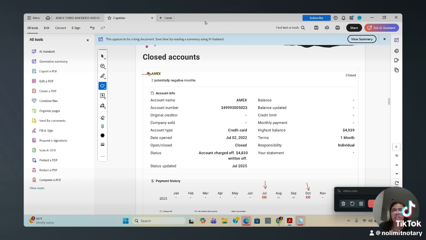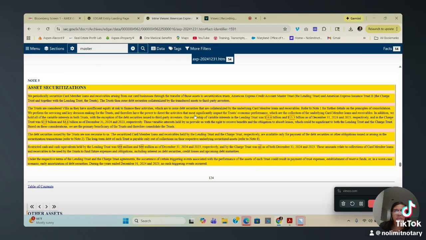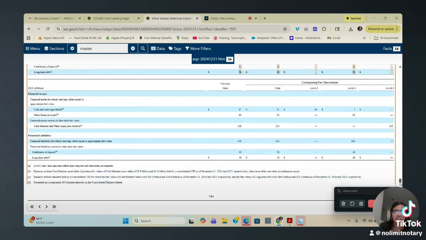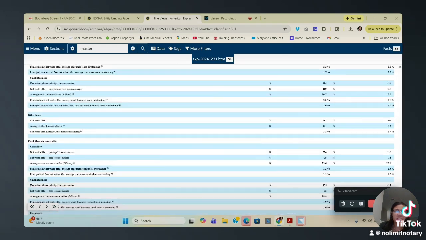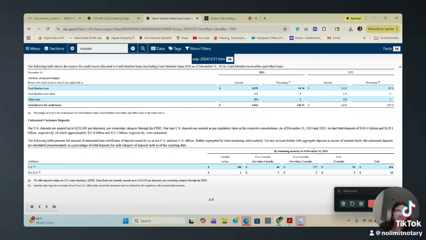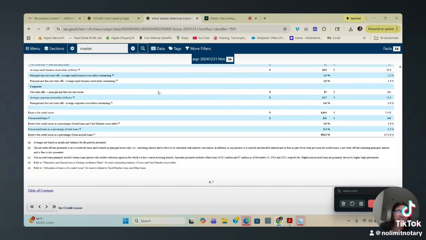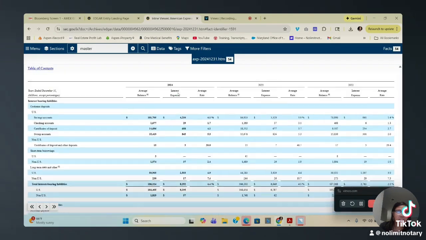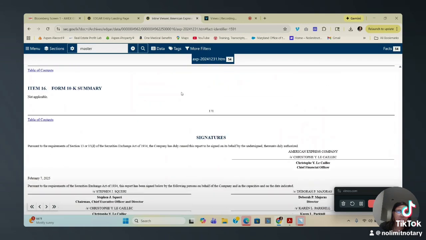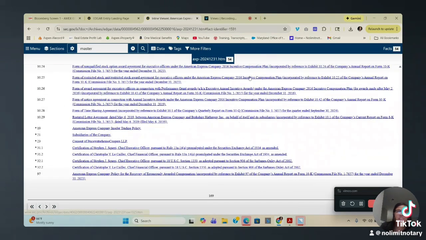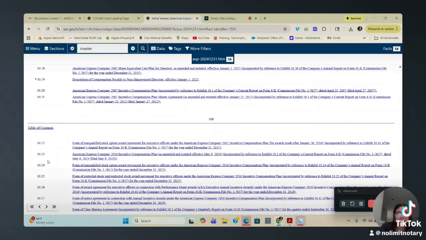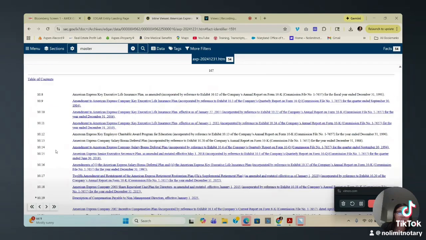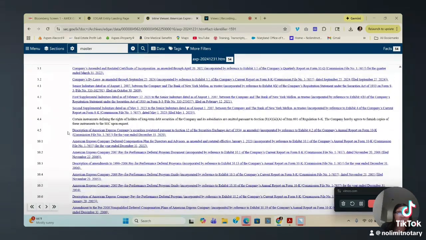What surprised me when I was looking into this today, guys, I just want to point something out real quick. I don't want to confuse you guys, but usually I go down here in the 10-K section. Hold on, let me go up. Okay, I usually go into this little section here in the 10-K. The 10-K is where all the meat and potatoes are. I found this very peculiar.